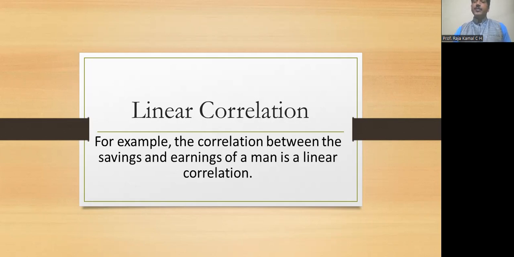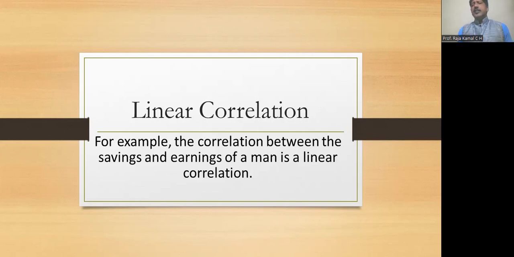When it comes to linear correlation, the two variables, whether they increase or decrease, move in the same direction and the percentage of change in them is more or less equal. More or less equal, that is what is called a linear correlation.